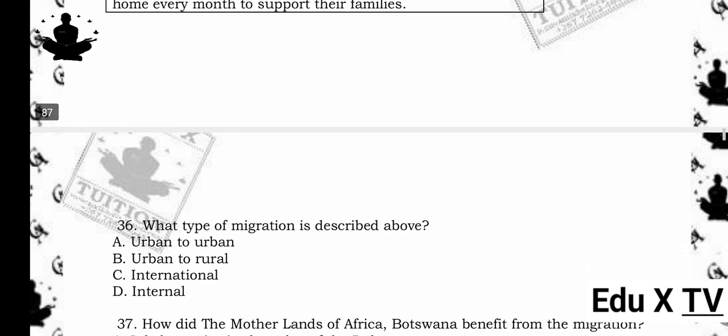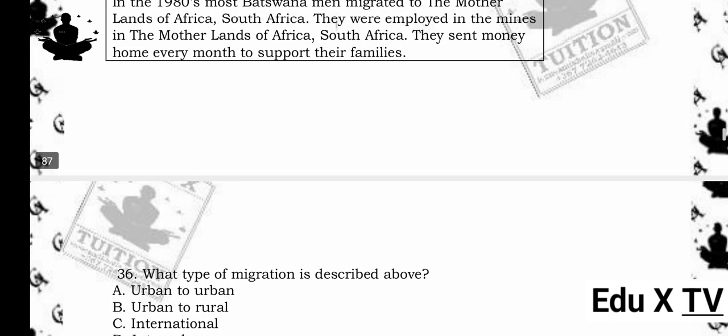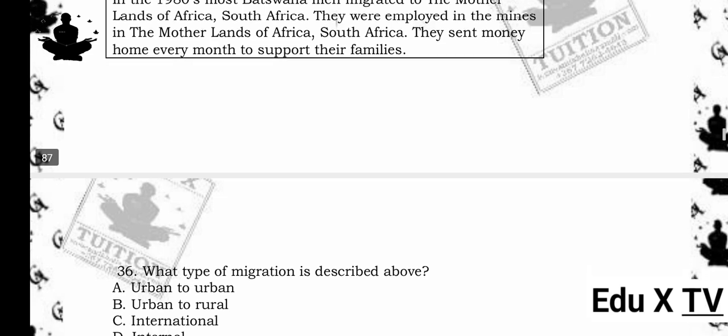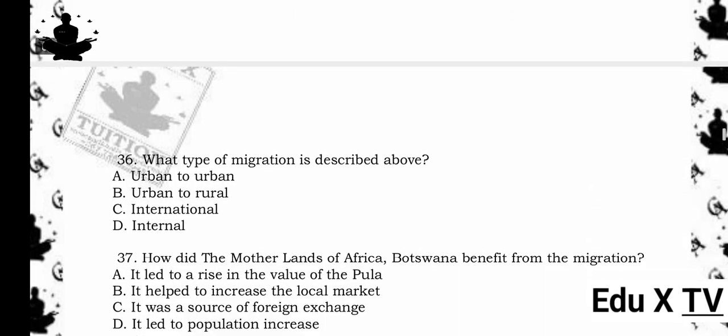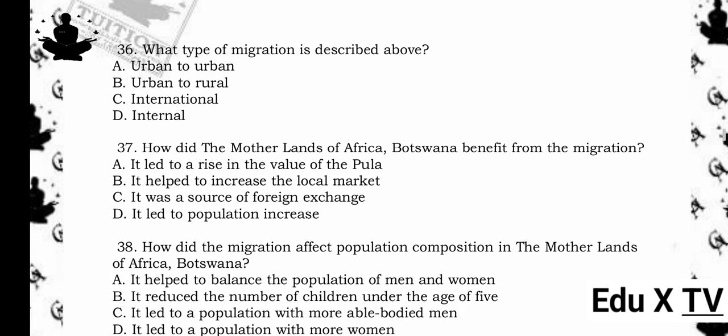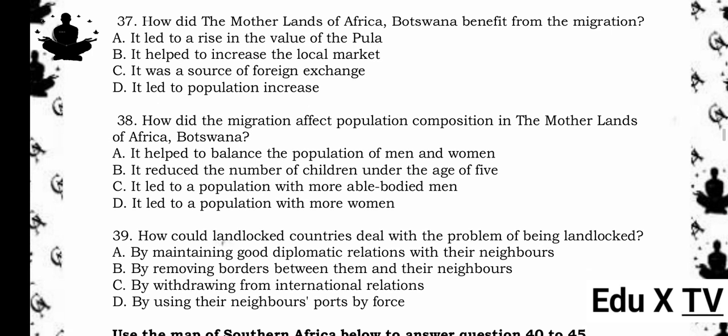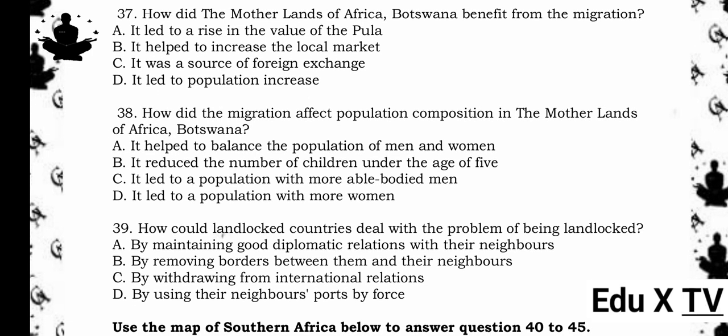International. Reason being, migration from Botswana to South Africa involves crossing a national border, so it is classified as international migration. 37. How did Botswana benefit from the migration? A. It led to a rise in the value of the pula. B. It helped to increase the local market. C. It was a source of foreign exchange. D. It led to population increase.